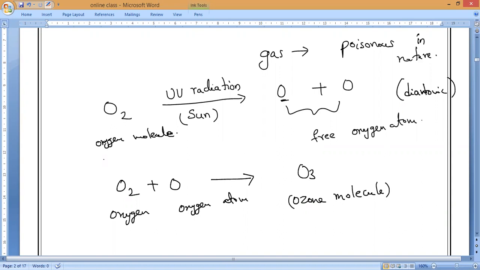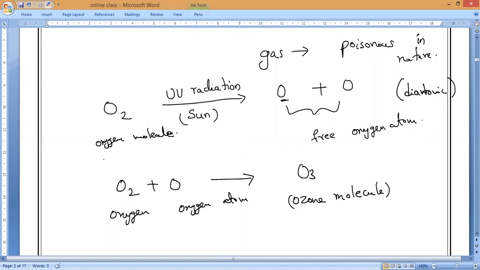So how is the ozone formed? High up in the atmosphere, means higher altitudes of the atmosphere, the high energy light, that is ultraviolet radiations, first split the oxygen molecule into oxygen atoms. Once they become highly reactive, they start reacting with the oxygen molecule, so that it forms the ozone O3 molecule. That is what you need to remember. So this is the process of formation of ozone molecules or the ozone layer.